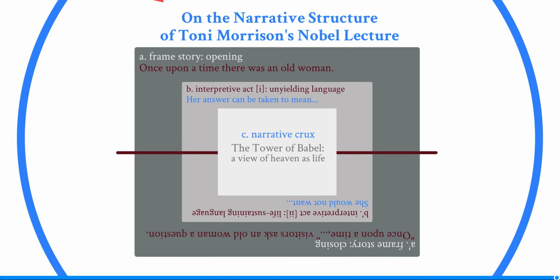That's one way of viewing Morrison's Nobel lecture, as a series of frames that start off with her tale of the old woman who is visited by some young people, and then she moves into interpreting that story and then revising and circling back upon itself. And so it's got a series of twists and turns in the narrative, very much unlike the 5 paragraph essay to which we've compared it and with which we're probably most familiar. But it's a different way of presenting the narrative, and it's not simply all logic. It doesn't move us from point A to point B to point C to point D to point E in a simply logical manner.